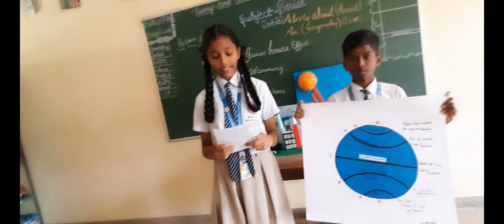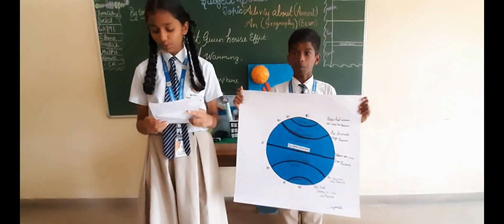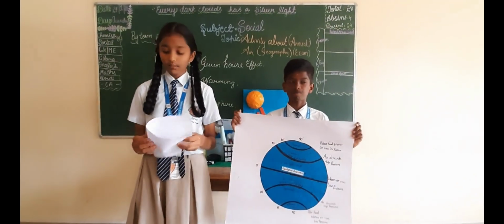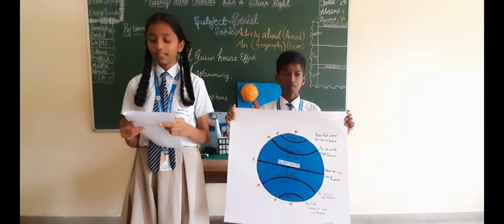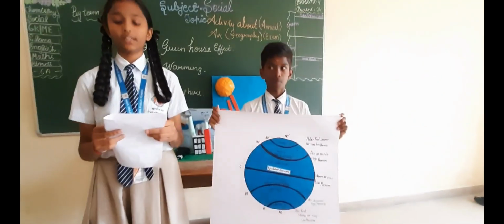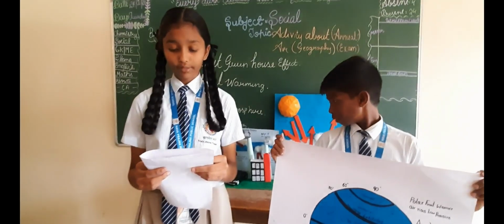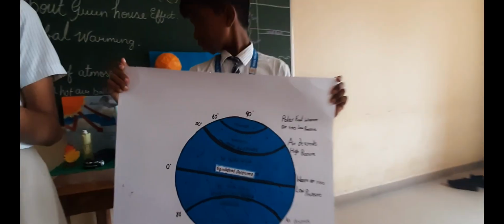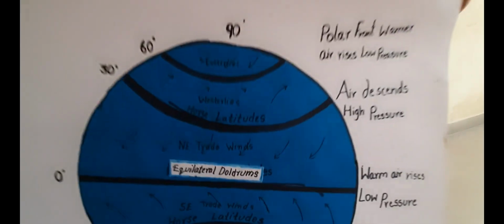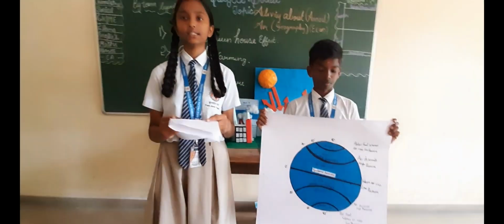Winds are named based on the direction from which they blow. Easterly winds blow from east to west. Westerly winds blow from west to east. Local winds. Winds which blow only during a particular period of the day or year in a small area are known as local winds. Land and sea breeze are typical local winds. Another example of local wind is the loo. The loo is the hot wind that blows in the northern plains of India during the summer season.